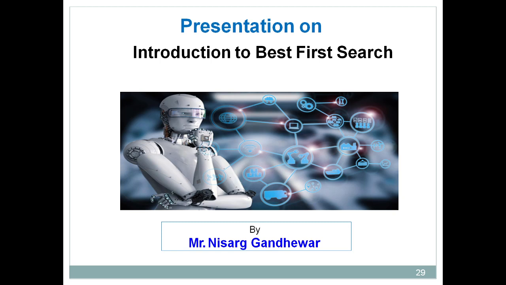In uninformed search techniques, we discussed two techniques: one is breadth first search and the second is depth first search. Based on these, we have best first search, but the difference is that DFS and BFS are uninformed search techniques, whereas best first search is an informed search technique. We have already seen the difference between uninformed and informed search techniques.